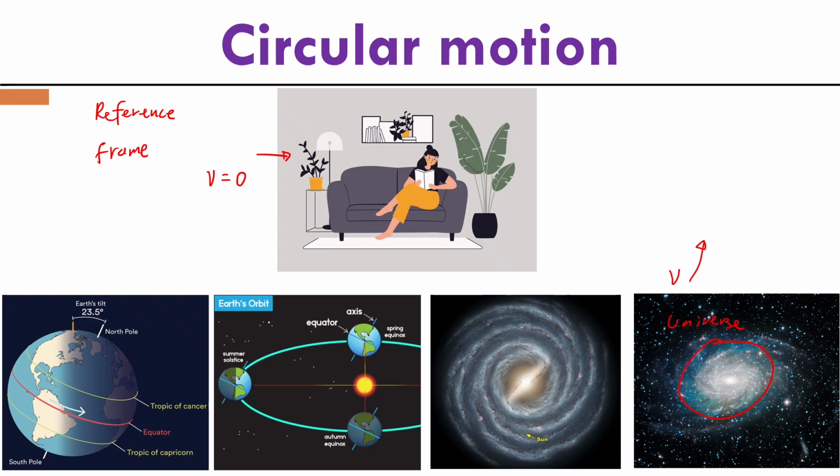But if we consider the center of Earth as our reference point, our velocity is about 460 meters per second. If we consider the Sun as our reference point, our velocity is about 30 km per second. But if we consider the center of our galaxy as our reference frame, our velocity is about 220 km per second.